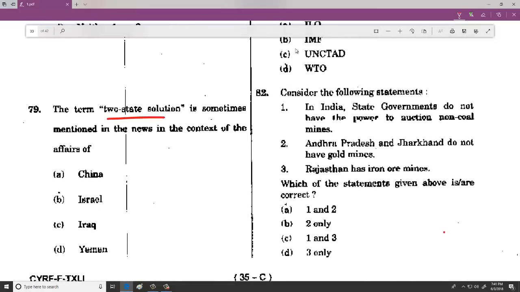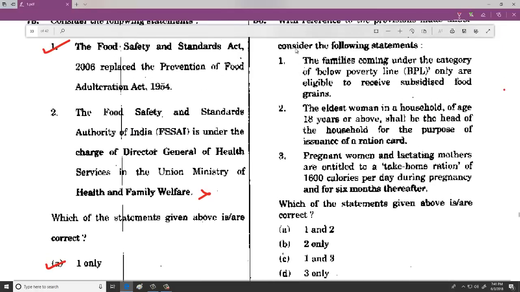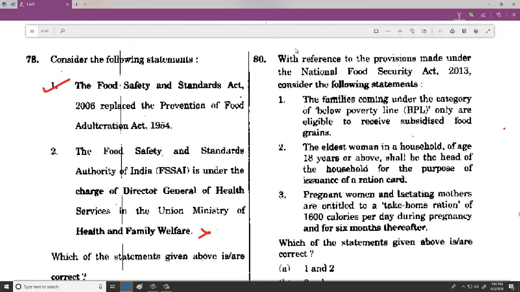So again and again we are saying that these are the questions asked even now. Two-state solution, Israel and Palestine, is in the context of Israel. So again a direct question. 80th, when we are talking, here I want you to know it is not only for BPL, you might have heard that, almost 50% of the urban people, 75% of rural people, together almost 2/3.